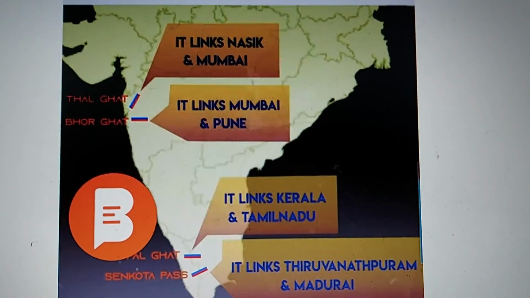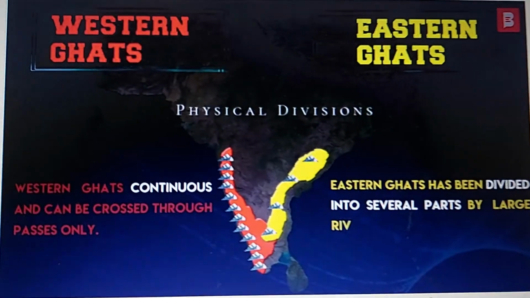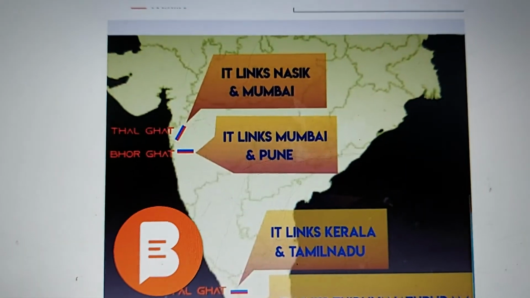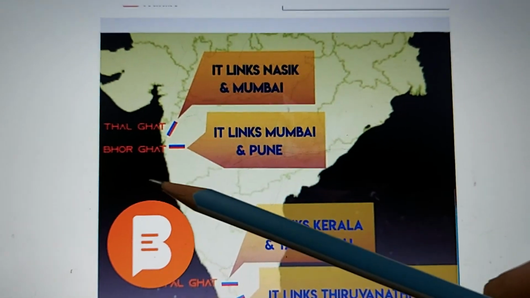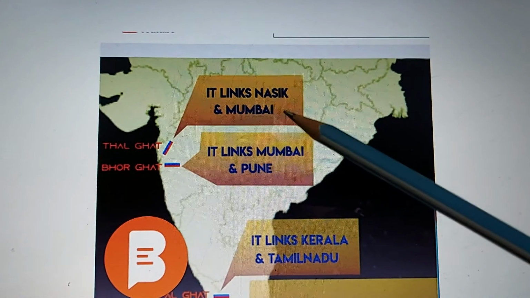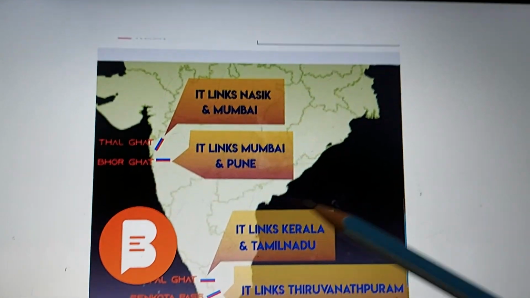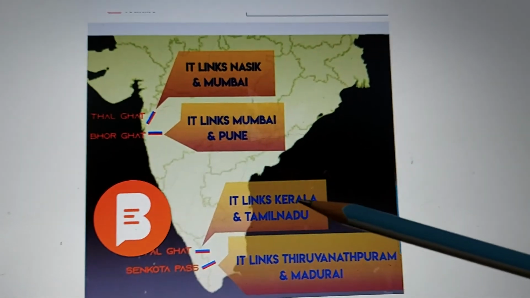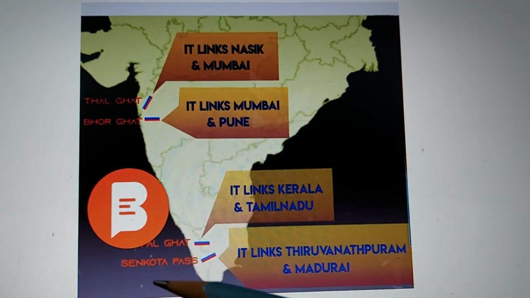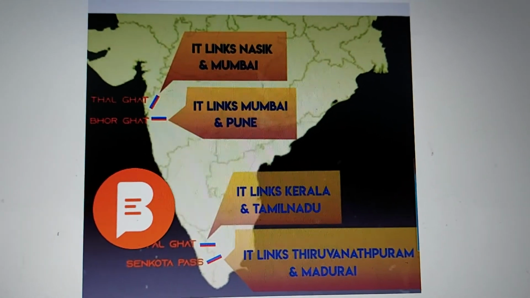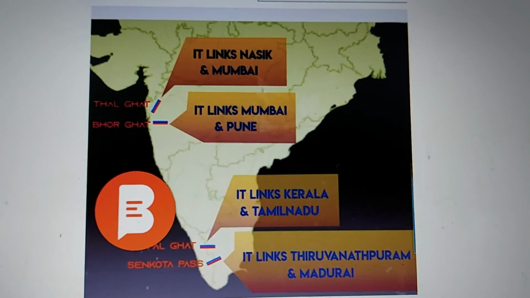Now let's look at the passes. As I have told you earlier, the Western Ghats are continuous and can be crossed through passes only. Now which are the passes? You have the Thal Ghat, which links Nasik and Mumbai. Then we have the Bhor Ghat, which links Mumbai to Pune. Then you have the Pal Ghat, which links Kerala and Tamil Nadu. And we have the Senota Ghat Pass, which links Thiruvananthapuram and Madurai. So these are the passes on the Western Ghats.